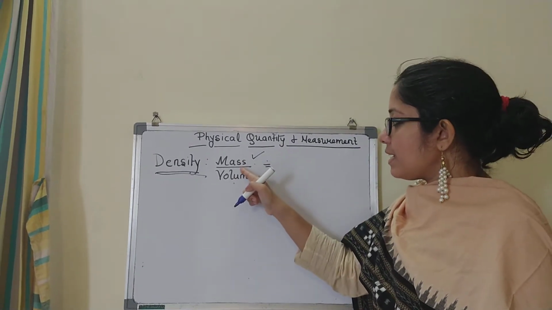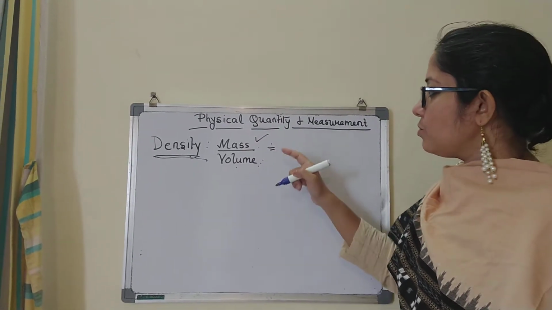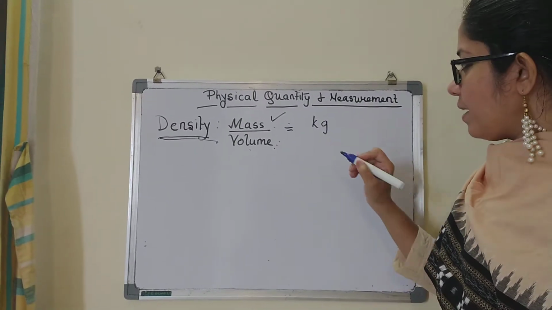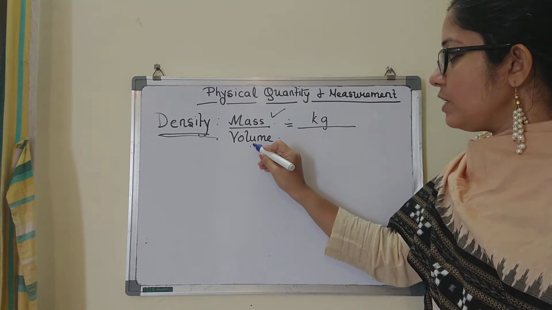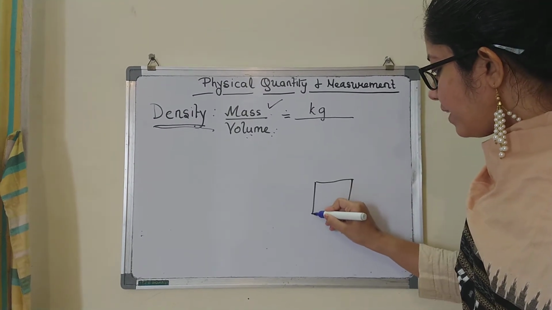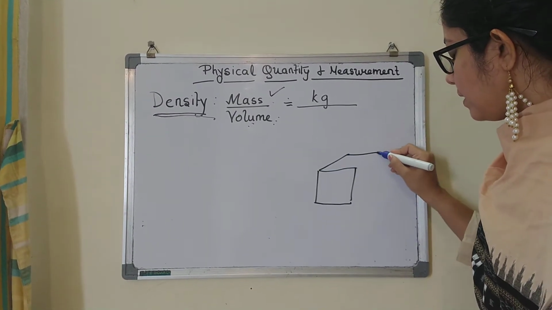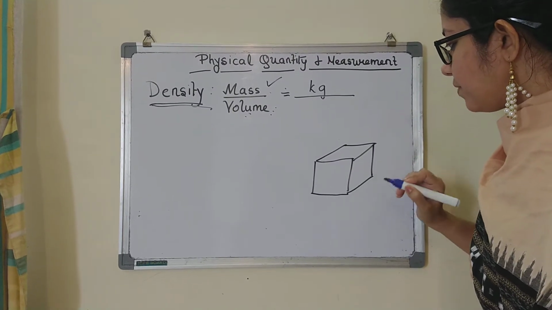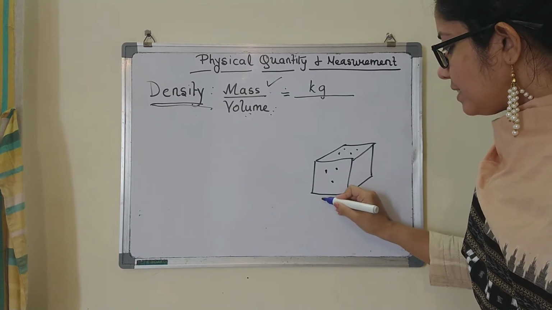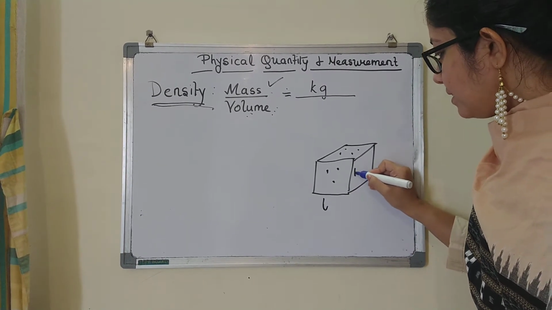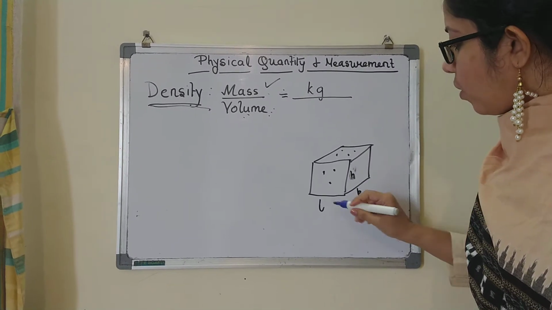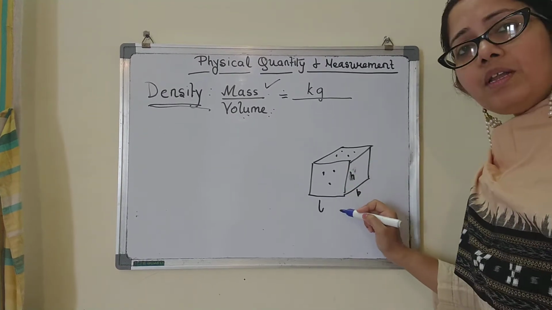Now, what is the SI unit of mass? The SI unit of mass is kg or kilogram. And what is the SI unit of volume? Let us say I take a cube, like a dice that you play with. Here it has length, breadth and height, or in this case, all equal dimensions.